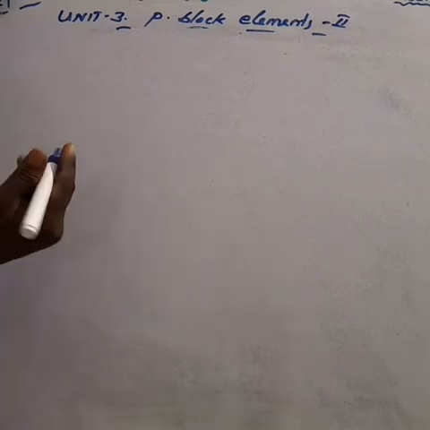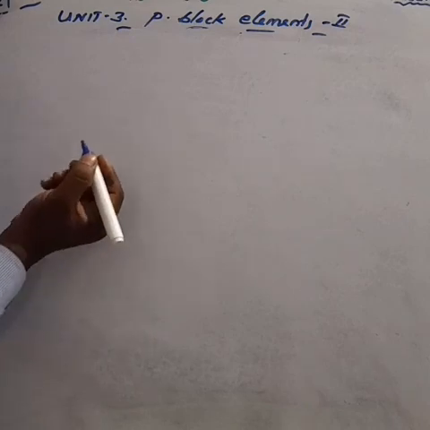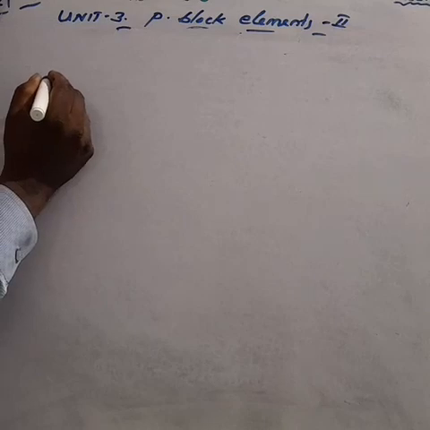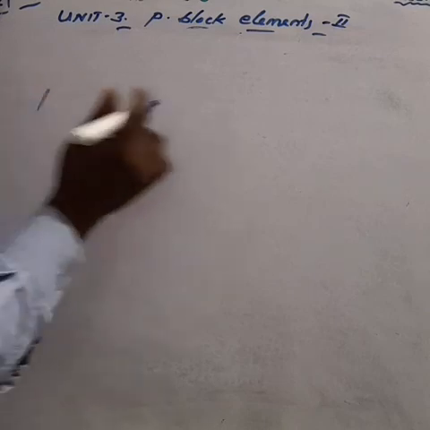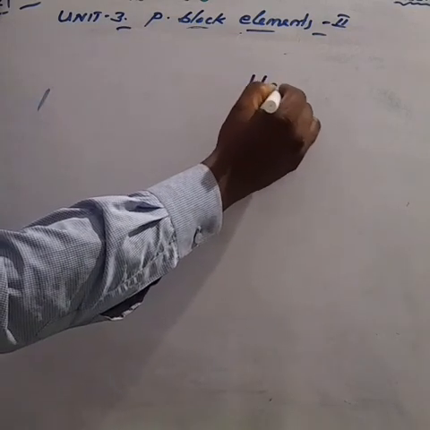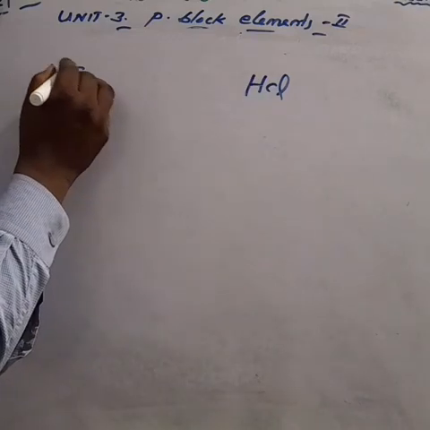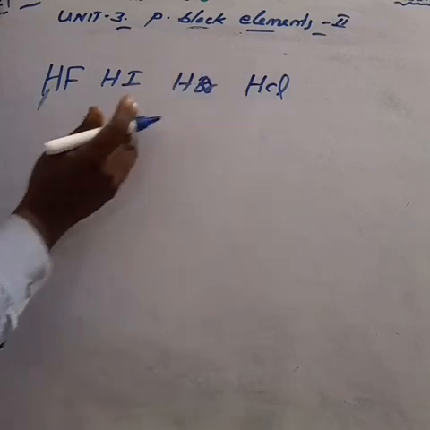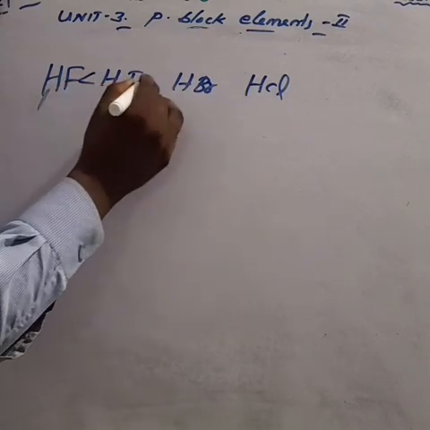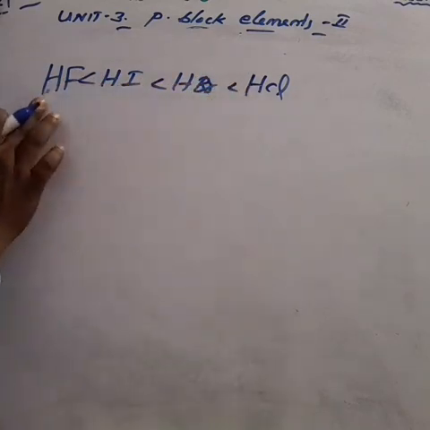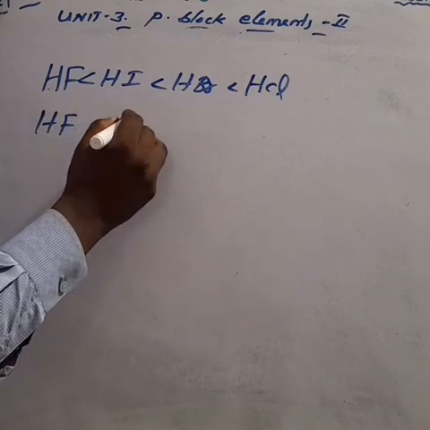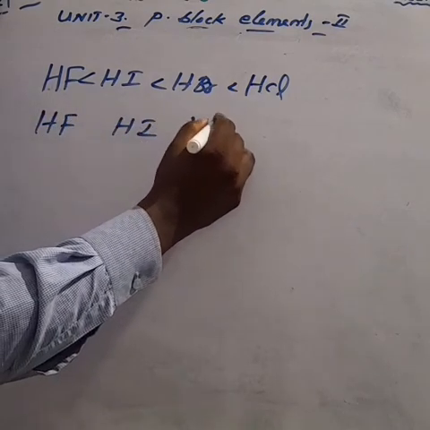And the volatility of hydrides: first is HCl, so we have to write the reverse order. HF, HI, HBr, HCl, less than. Am I right? You have to write. Thermal stability: HF, HI, HBr, HCl, you have to write greater than.